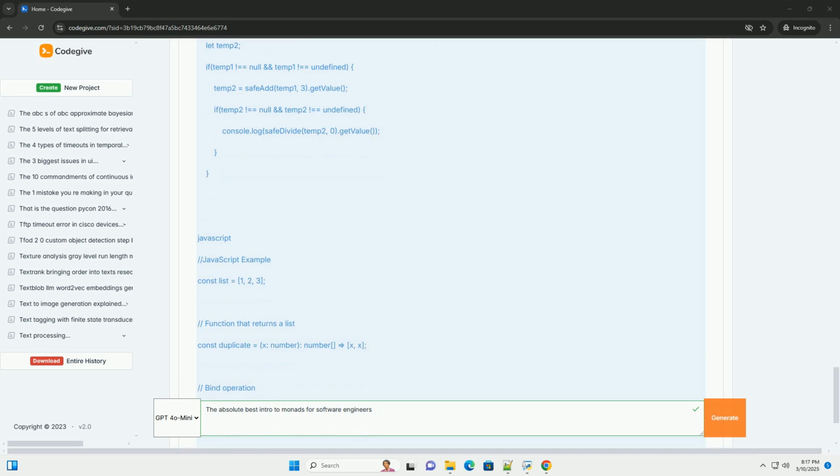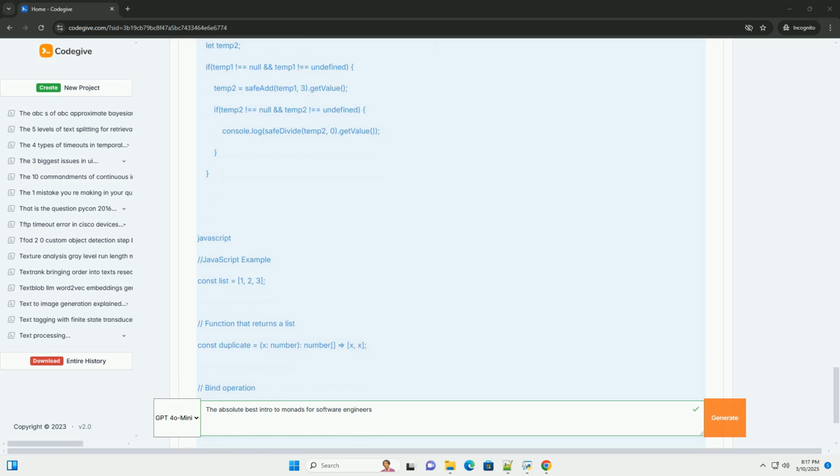JavaScript/TypeScript: JavaScript and TypeScript don't have built-in monadic support, but you can implement monads using classes or functions. Libraries like fp-ts and Ramda provide monadic abstractions. Python: Python doesn't have direct monadic support, but you can implement monads using classes.